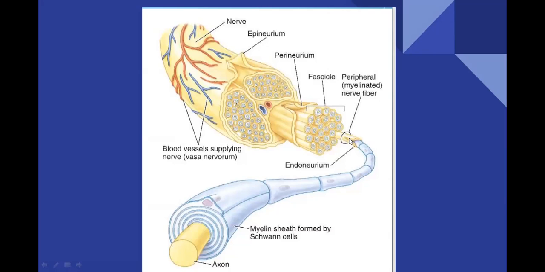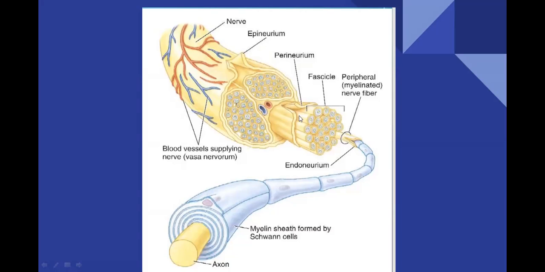Similarly, many neurons with their endoneurium are covered by another layer called perineurium, and this forms a nerve fascicle. Just remember the structure of skeletal muscle: the nerve structure is similar to the structure of muscle. In muscle we call it a muscle fascicle; here it is a nerve fascicle. In a nerve fascicle, many neurons will be there, and the total fascicle will be covered by a perineurium.